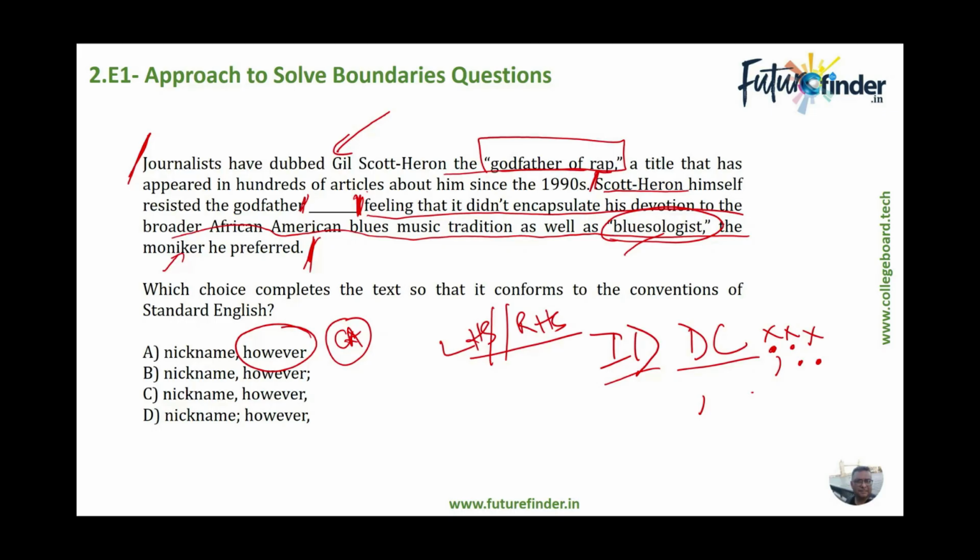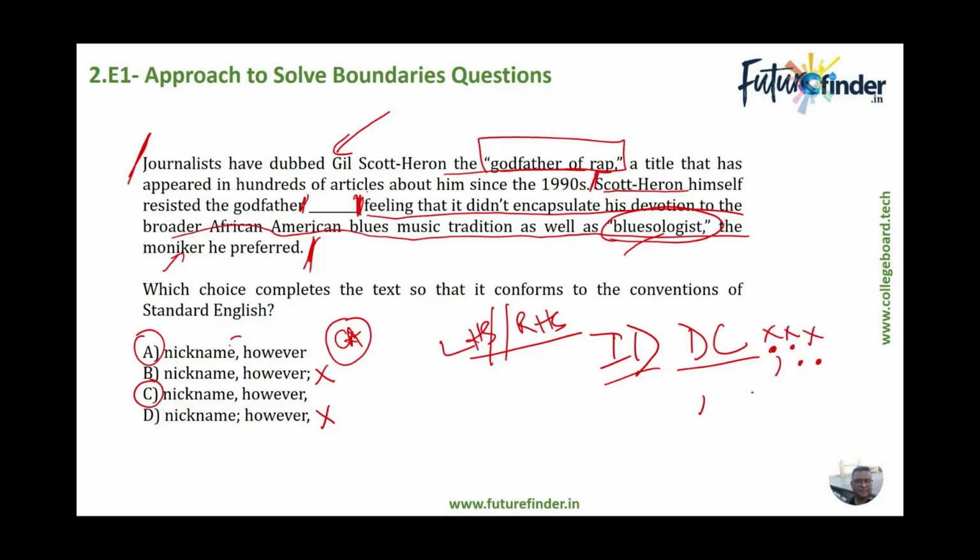So for this one, it is pretty simple that we are not looking at semicolons wherever we find them. So this D is ruled out. We also have a semicolon out here. This is also ruled out. Now the choice is between either A or C.